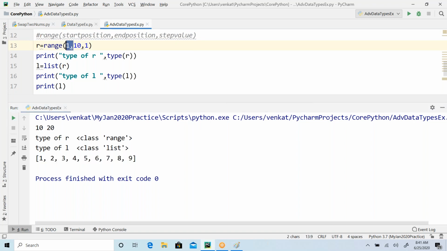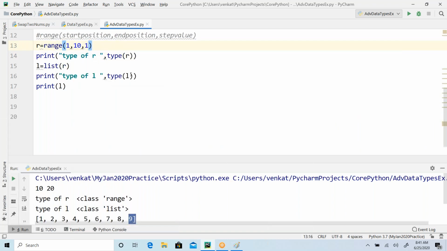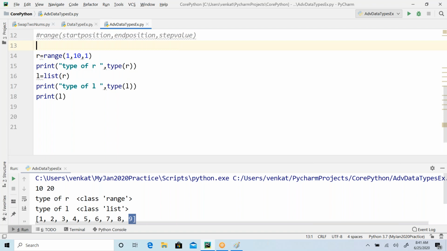And it started from 1, so no issues with that. But if you look at this, 10 is not there, right? We don't have 10. That is the important point here. When you are working with the range function, it is not going to consider the end position. It will give you the numbers up to end position minus 1.